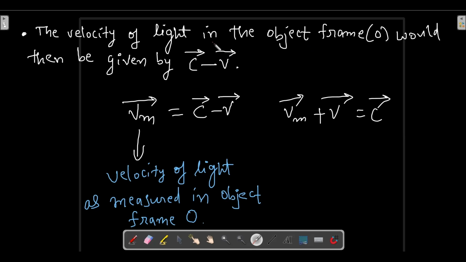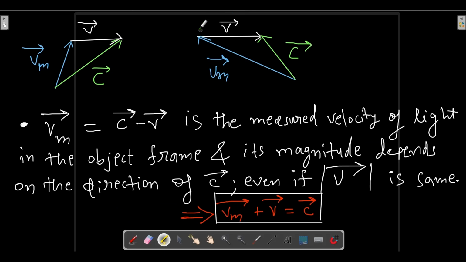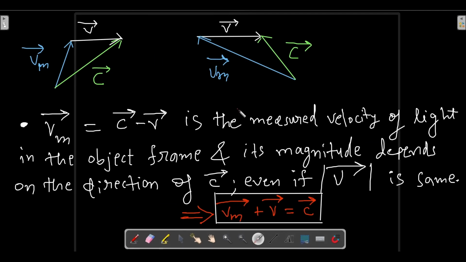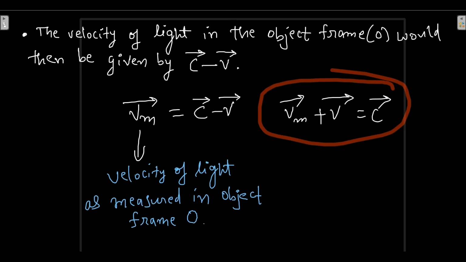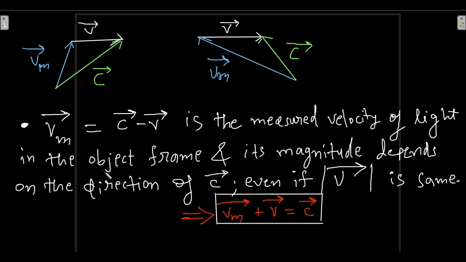Okay, so this is how things will look. This is the figure which we have drawn with our common sense. So Vm vector is equal to c vector minus v vector, the measured velocity of light in the object frame, as I already told you in the previous slide. Its magnitude depends on the direction of the c vector. We have assumed that v is constant.